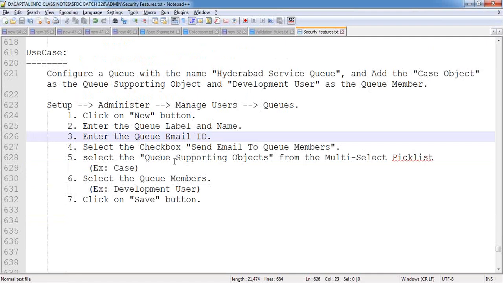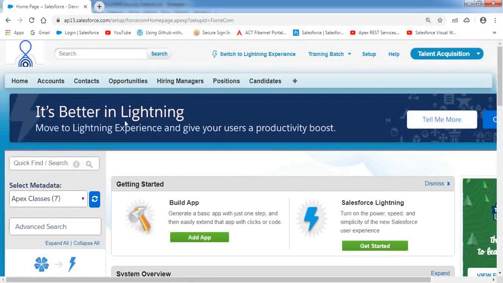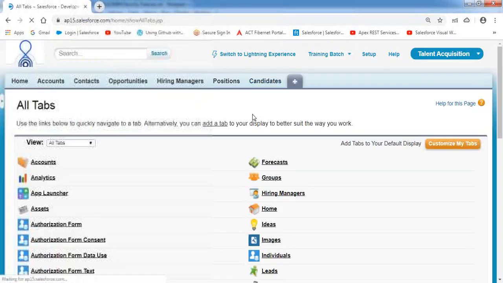Before creating the queue, let me show you something here. I'm going to create a queue by adding the development user as a queue member. Now let me add the case tab.